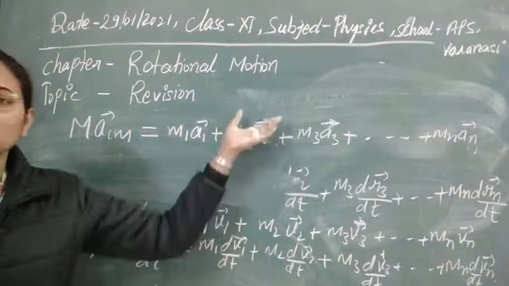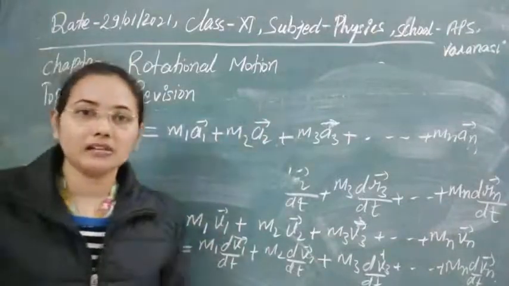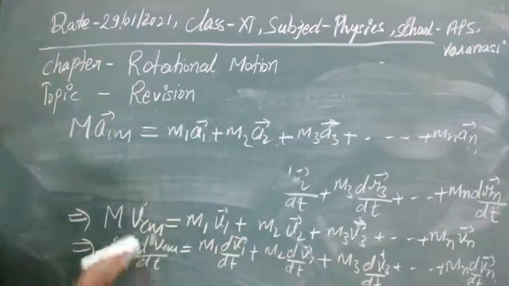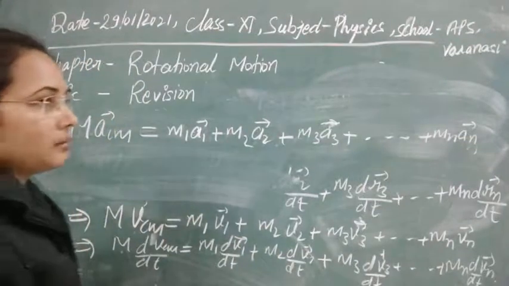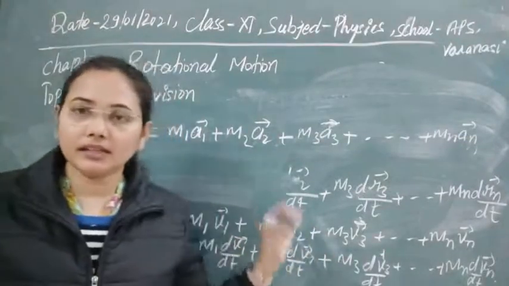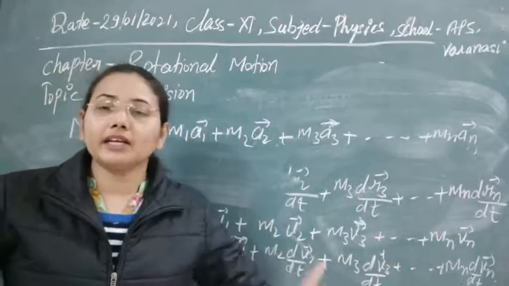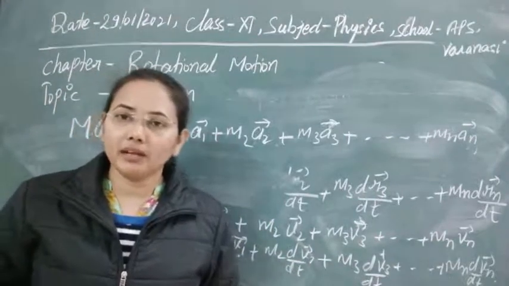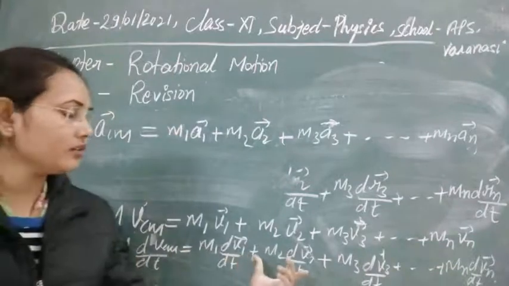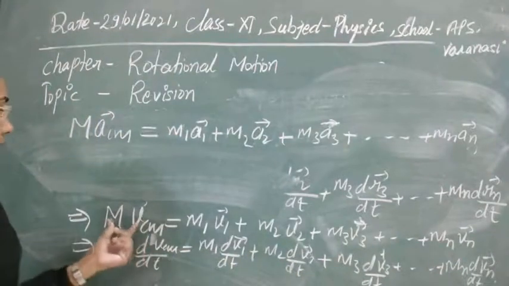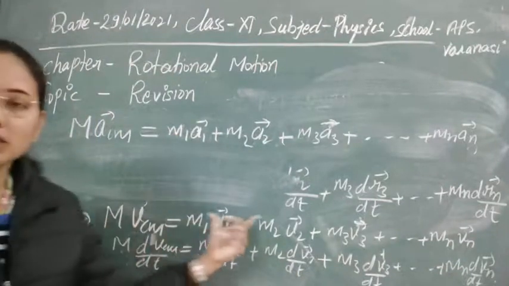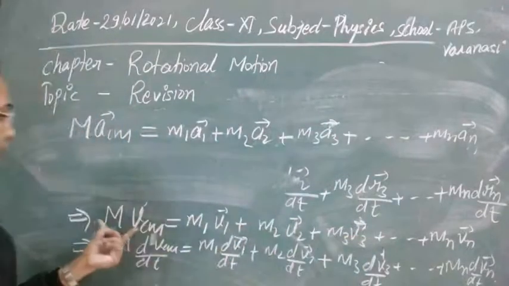So with the help of this concept, we can now easily find the velocity of the center of mass and the acceleration of the center of mass. And if we have the velocity of the center of mass and its mass, then definitely we can find its momentum. Momentum is m into v, so through this equation we can easily write down its momentum.